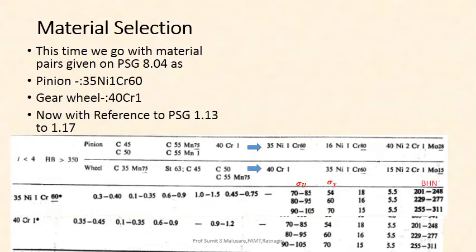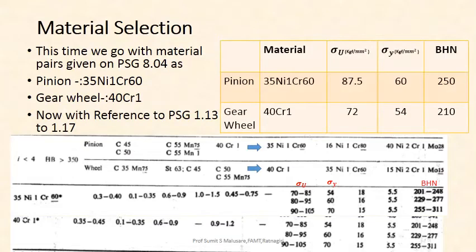We know that 35 Ni1 Cr60 is used for the pinion, so its BHN should be greater than that of the gear wheel material. So we select the value of BHN from the second row, where the value ranges from 229 to 277. I will assume it to be 250, which lies between 229 and 277.